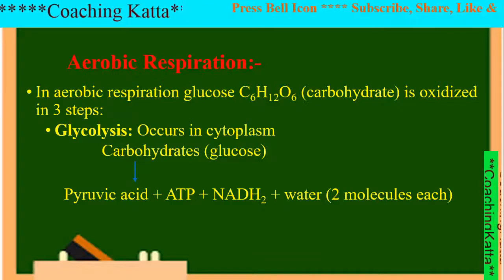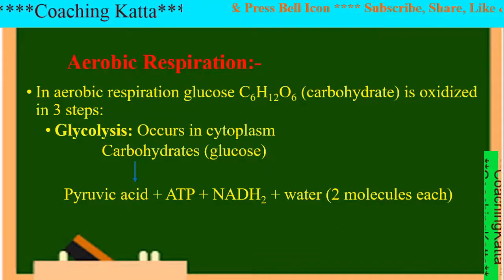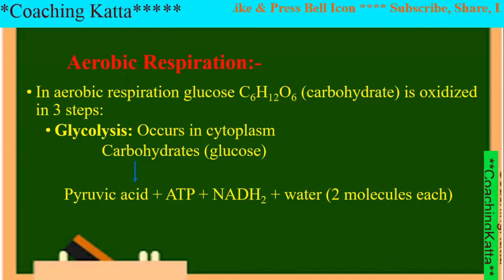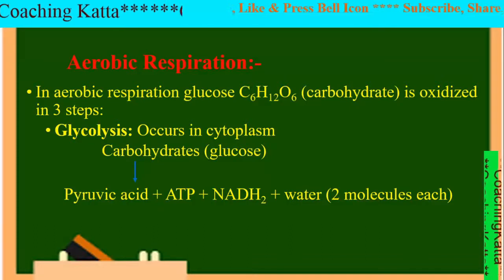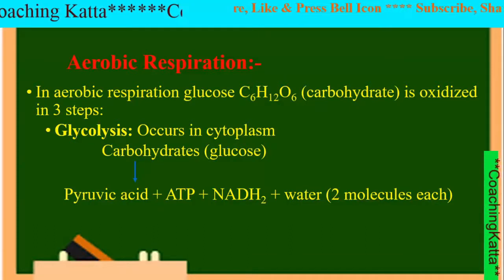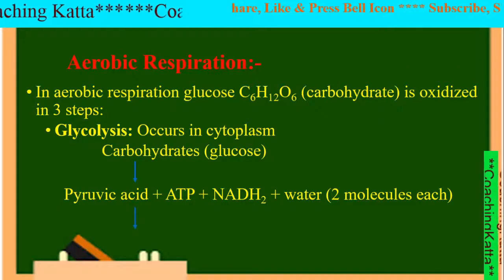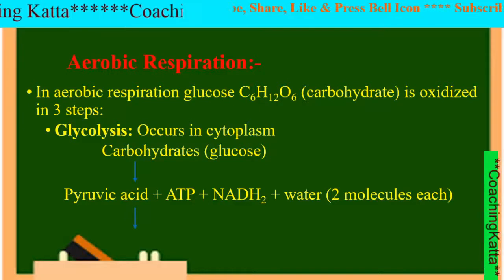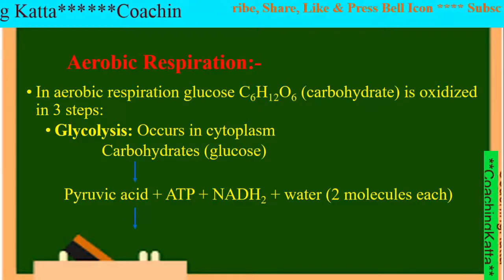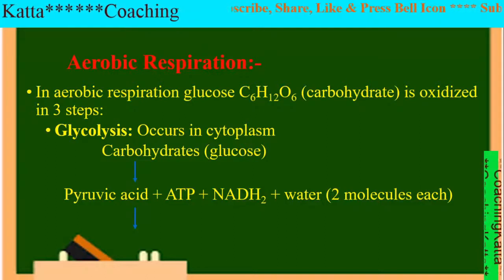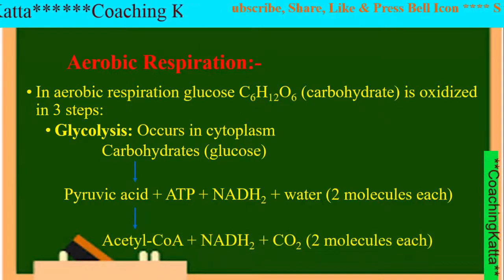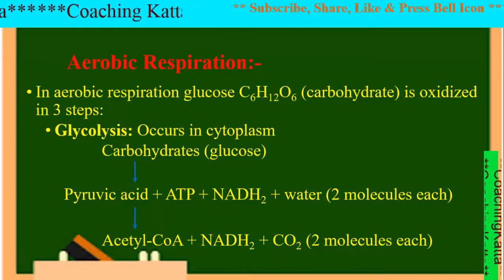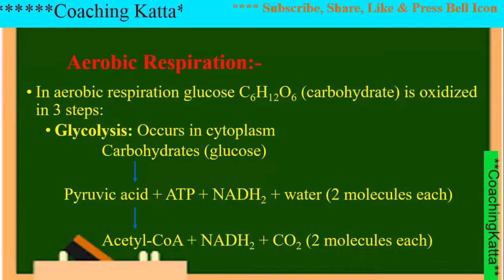Glycolysis means: glyco means glucose and lysis means breakdown. So it means breakdown of glucose. In this step, molecules of pyruvic acid, two molecules of ATP and two molecules of NADH2 along with water are formed. This pyruvic acid is then converted into acetyl coenzyme A, and again two molecules of NADH2 and carbon dioxide each are released.